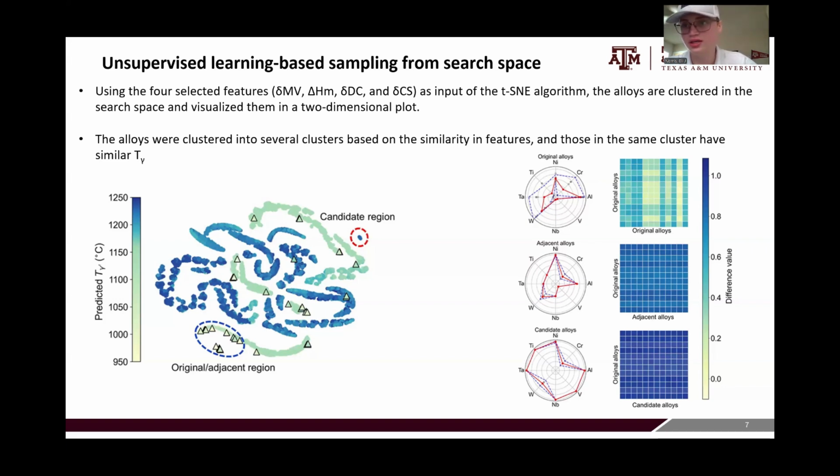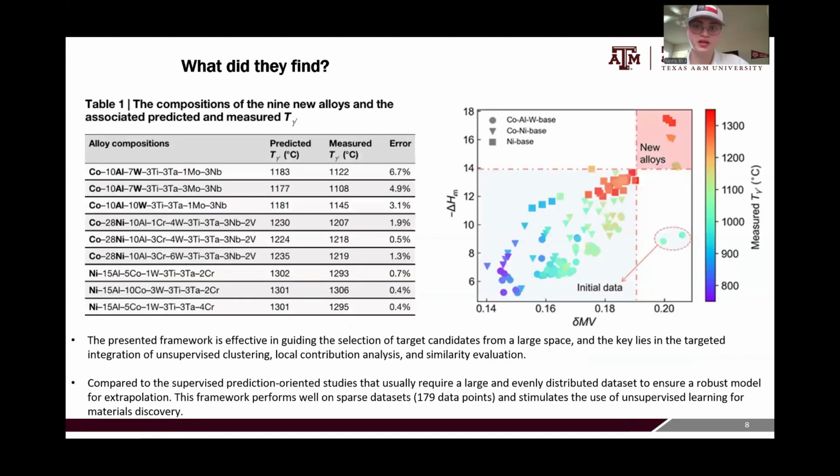It's almost like a Euclidean distance between alloy compositions in a high dimensional space. And you can see that when you compare the original alloys to the candidate alloys in the bottom right, all of them have very high difference values, meaning these are in fact distinct compositions that are unique, and we have explored an unknown region, and we are not simply interpolating closely around each other.